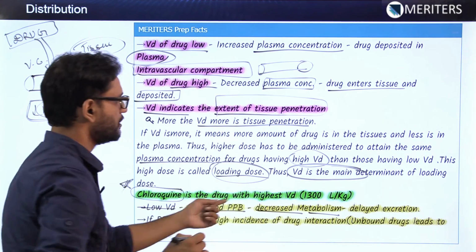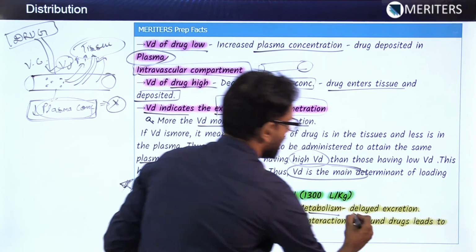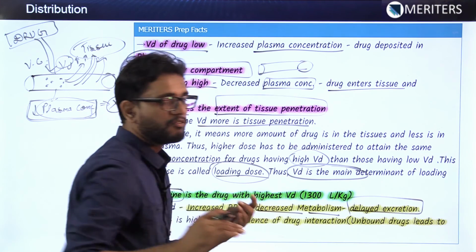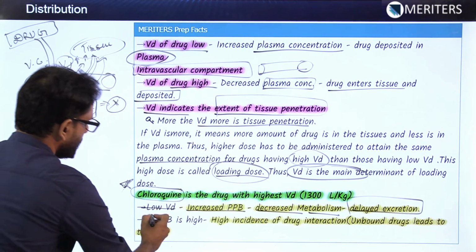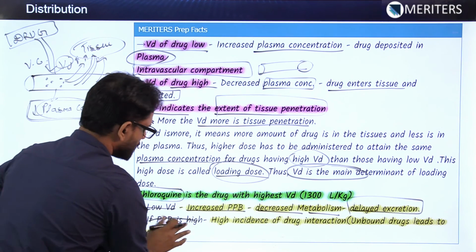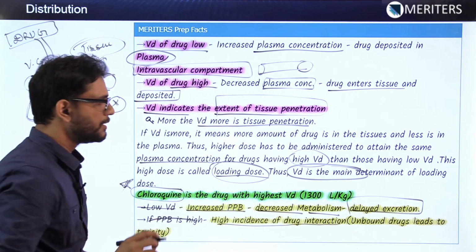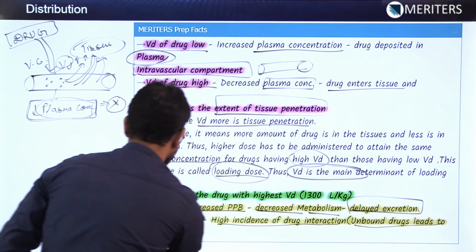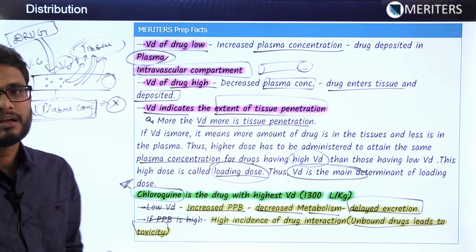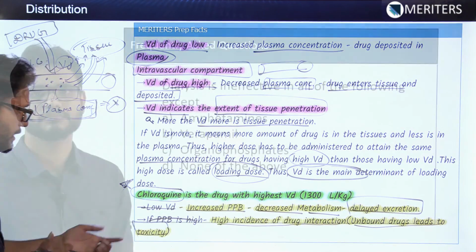Less free drug will be available for metabolism, so less will be the metabolism, and hence the drug will remain inside the body for longer time and it will be excreted later. If PPB is high, then high incidence of drug interaction will be there, because unbound drugs which are present inside the vascular compartment and not leaving the compartment may cause toxicity inside the body.